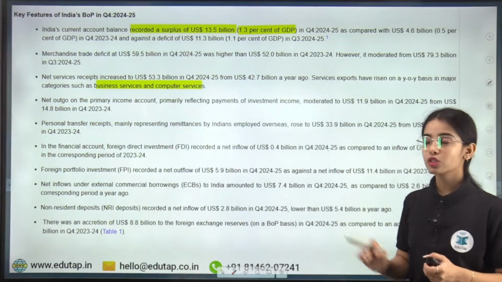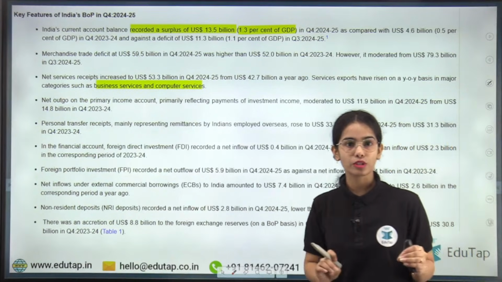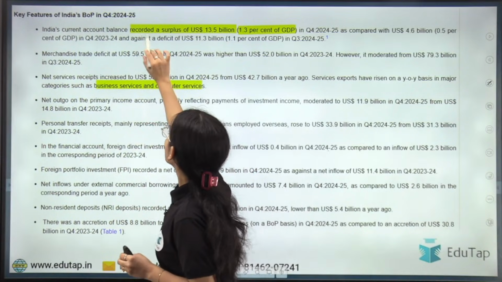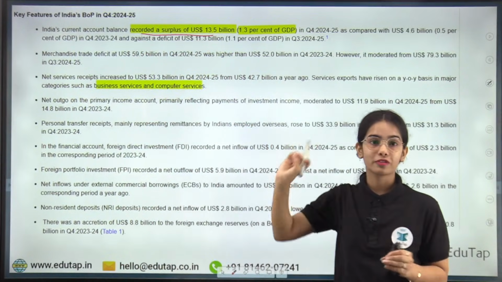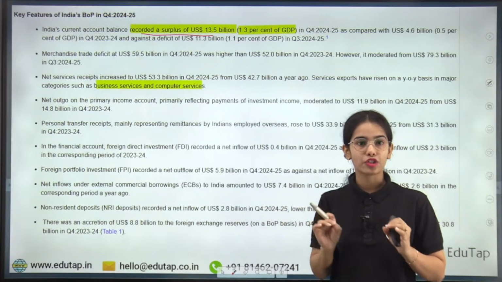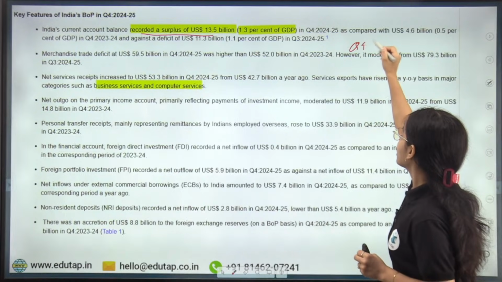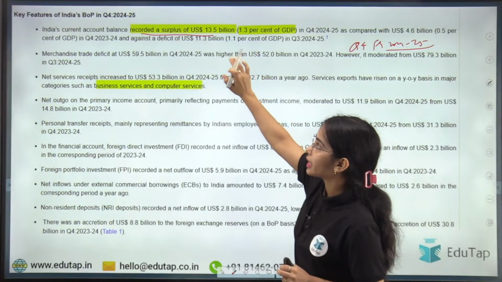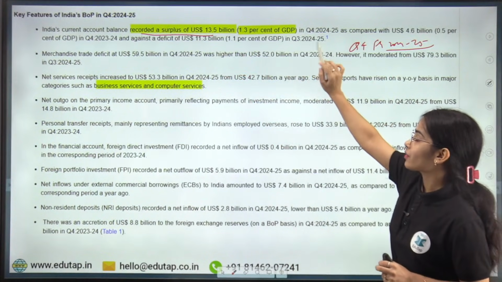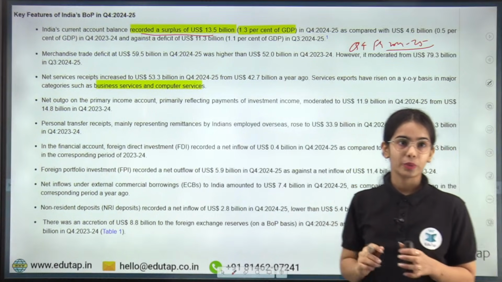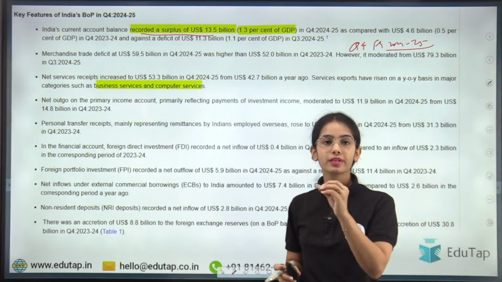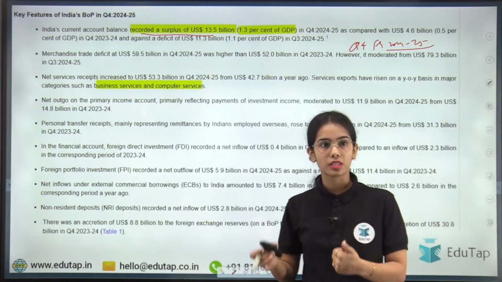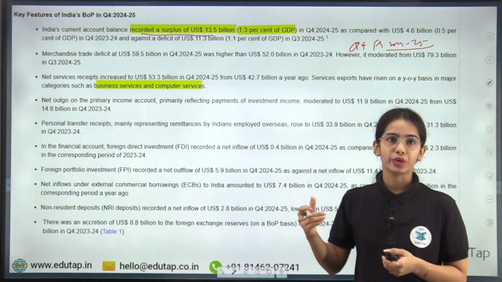Now coming to the quarterly data. The news articles were discussing the quarterly data also. So let me show you a few important points that you have to keep in mind. India's current account balance recorded a surplus of $13.5 billion in the last quarter of financial year 2024-25. In quarter 4 of 2024-25, there was a current account surplus, which was 1.3% of the GDP.